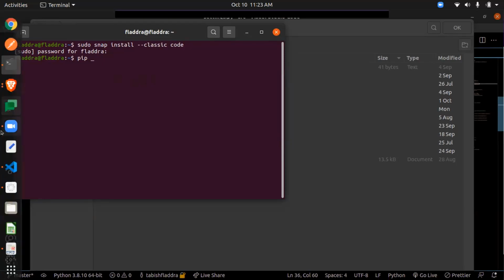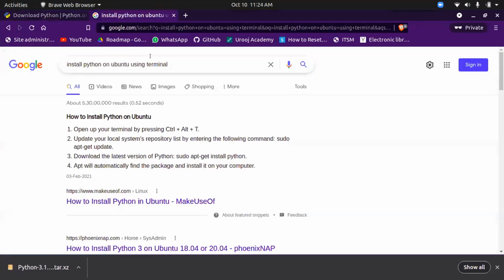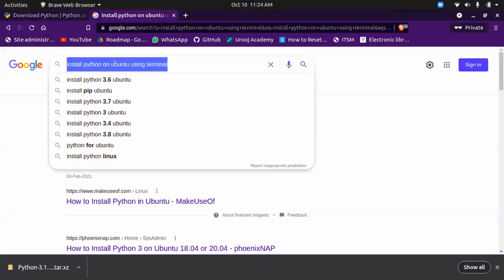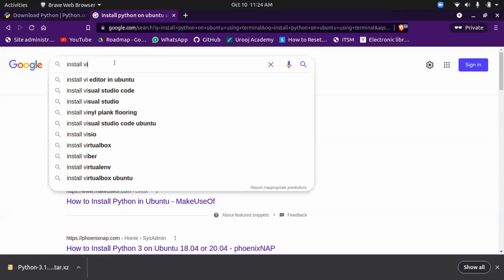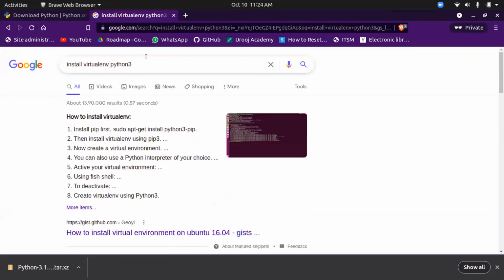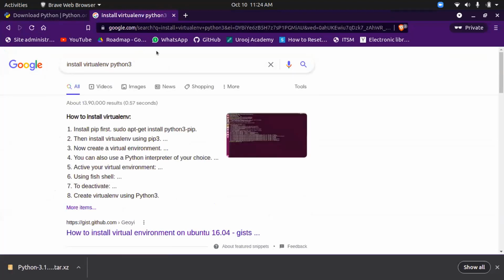I suggest one thing, that every time you want to install a package, simply go on Google and search how to install virtual environment for Python. So install virtualenv Python 3. We are using Python 3, so this is the command. This is how we search for it.